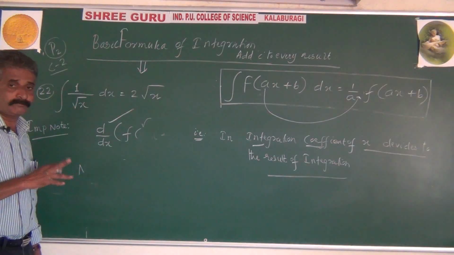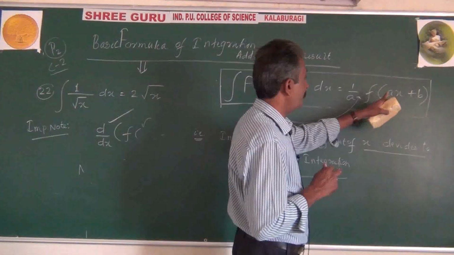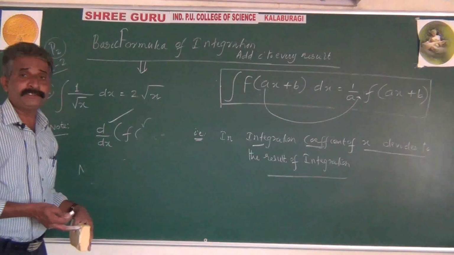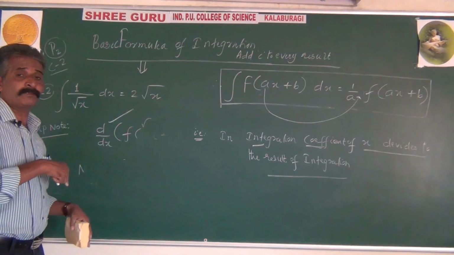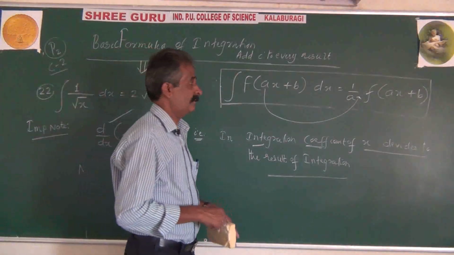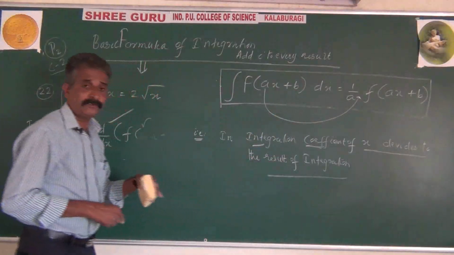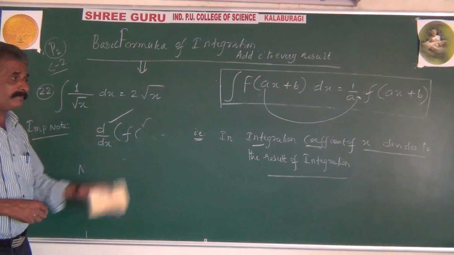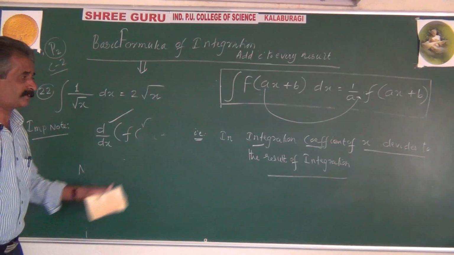Now onwards, in integration, wherever we get a coefficient of x, if it is 1, no problem. If it is other than 1, there will be a problem. That problem can be overruled by dividing by that coefficient. So if there is a coefficient of x, compulsorily divide after the result of integration. If that coefficient is not there, no question of worry about that.